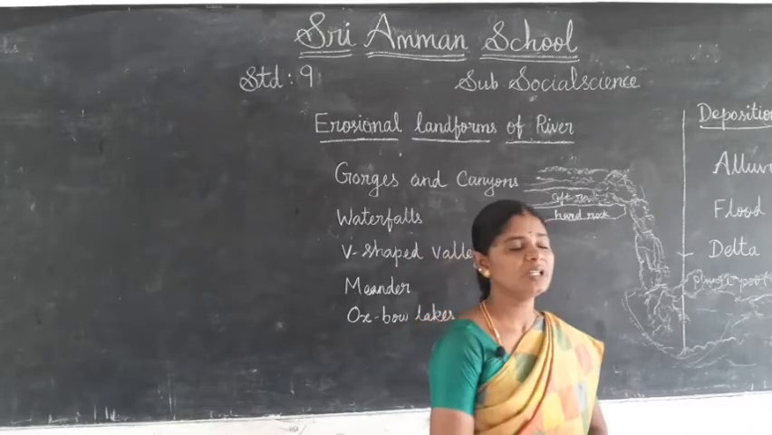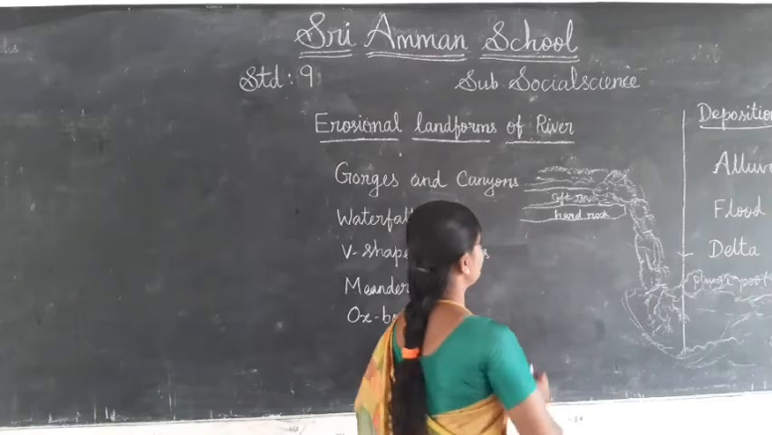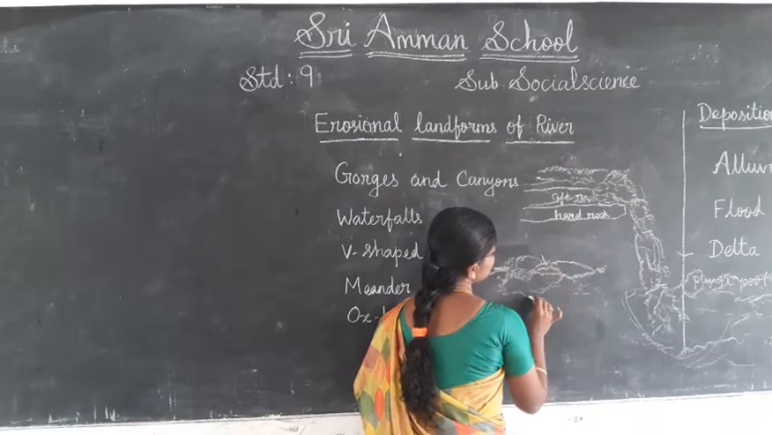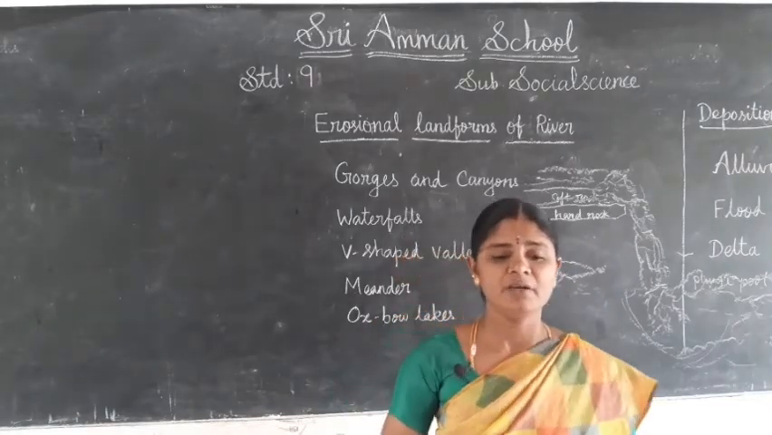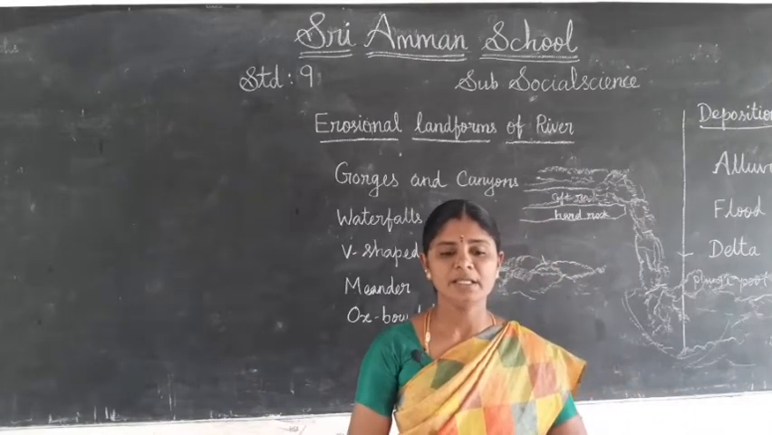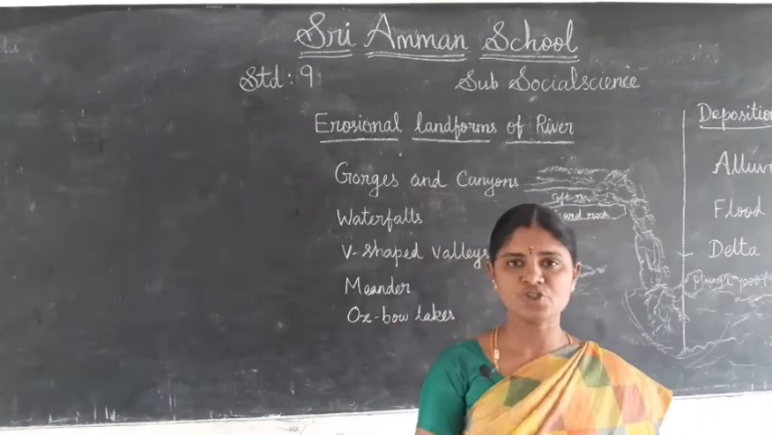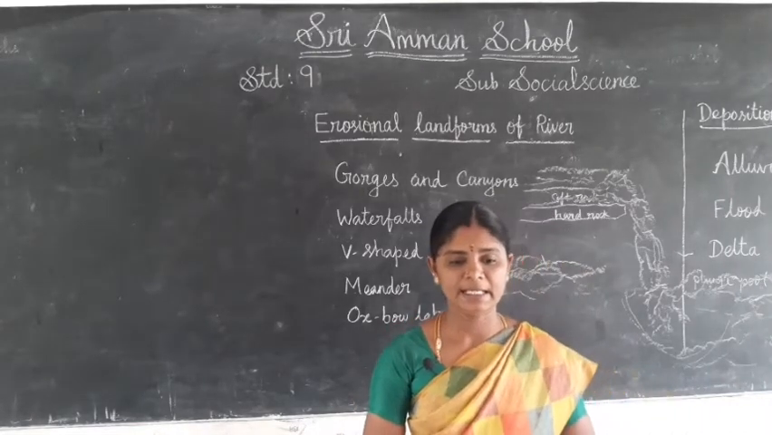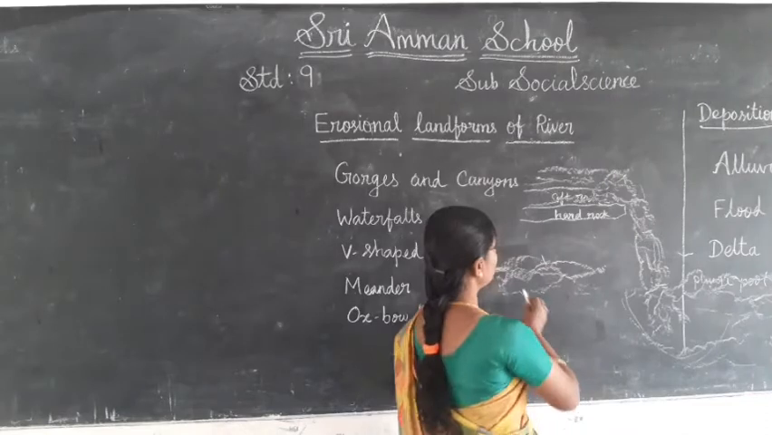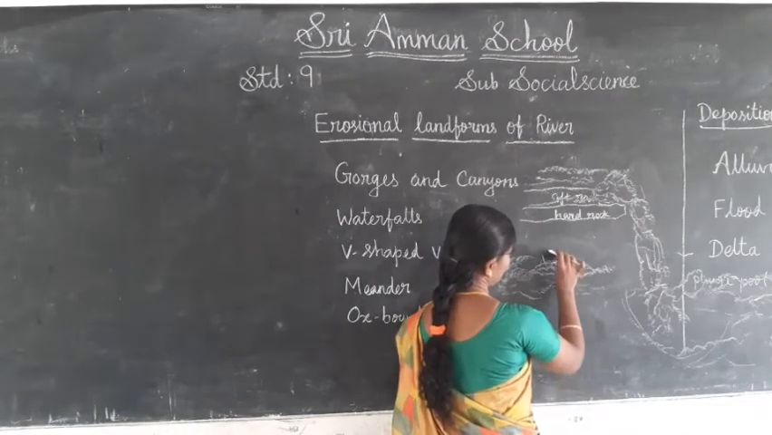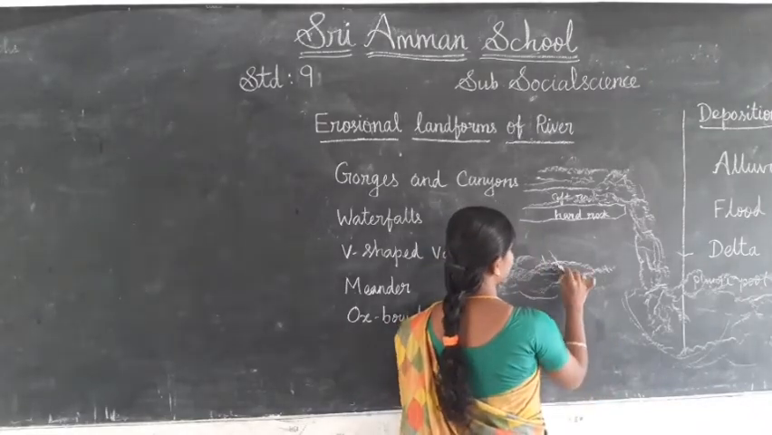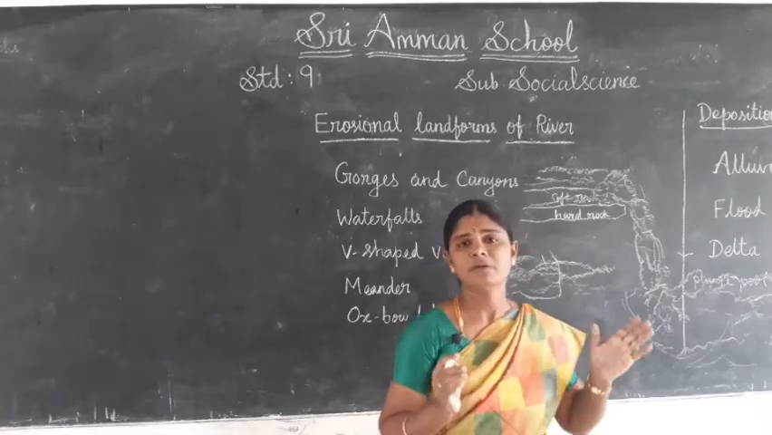Next we see the V-shaped valleys. When the river started running, changes take place. The running water makes changes through erosion again and again. When water runs, it goes down. Again and again, when the water runs, it erodes the place vertically, so it makes a valley-like shape. This is called a V-shaped valley.